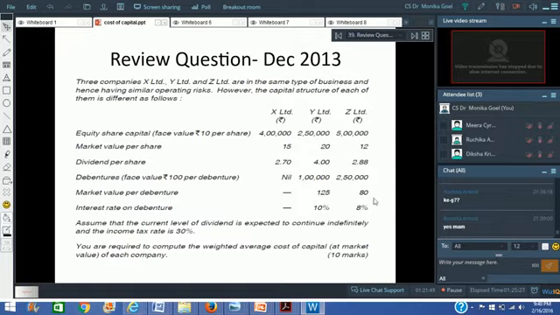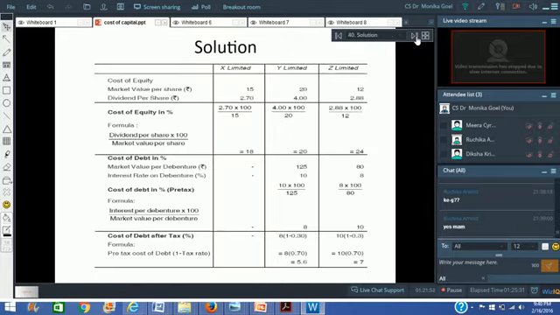So 2.7 divided by 15 will give me the cost of equity. And in order to find out cost of debt, I simply multiply the interest rate with 1 minus tax rate.